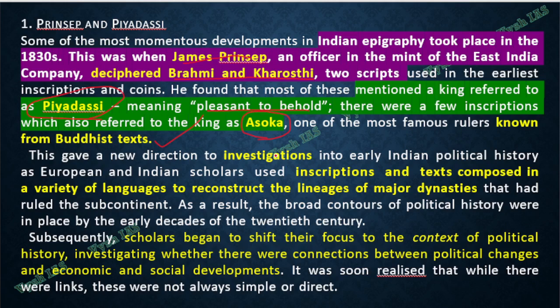Through his investigations of these inscriptions and texts, which are in various languages and various scripts, he tried to reconstruct the lineage of the major dynasties. That is how we understood that, okay, first there is Maurya, then there is Gupta, then there is Satavahana.